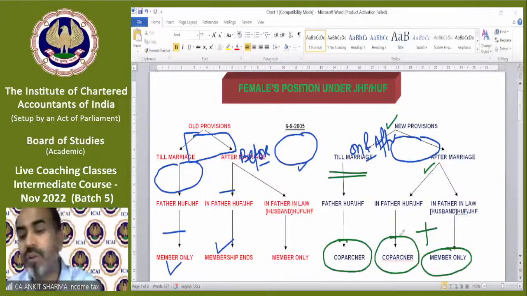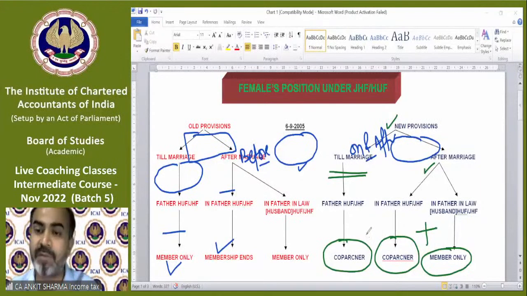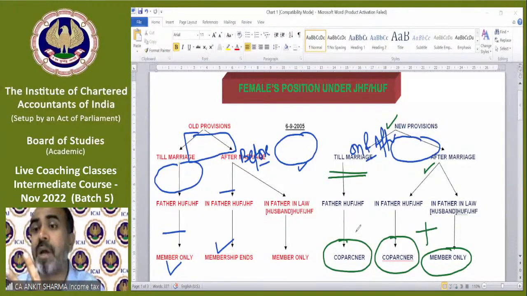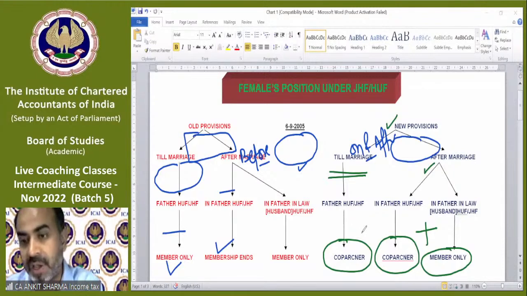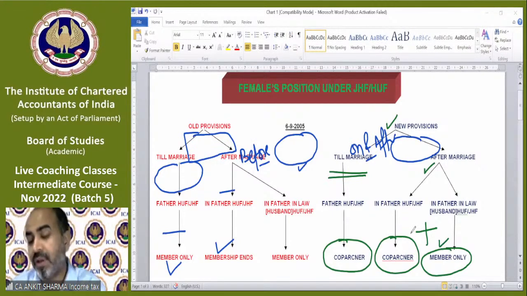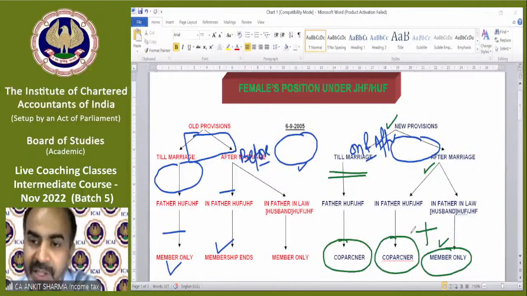So now the new provision says till marriage she will be only a co-partner in her father's HUF or JHF, and after marriage she will have double benefit. She will continue to be the co-partner in her father's HUF or JHF as well as she will be treated as a member also in her husband's HUF or JHF. Correct? So now the new provisions we have to learn for examination. It's very simple. Till marriage, she is only a co-partner in her father's HUF, and after marriage, co-partner in her father's HUF plus member in her husband's or father-in-law's HUF.